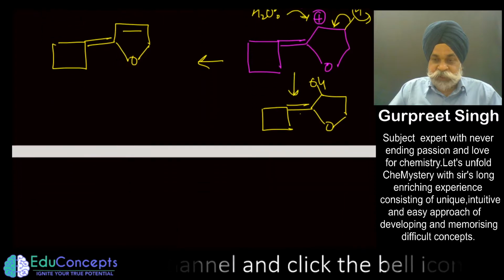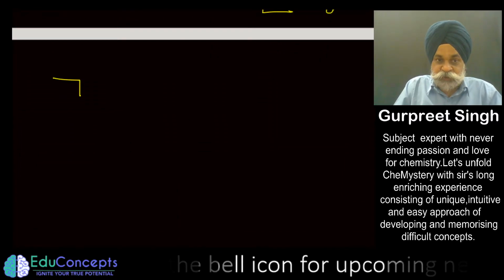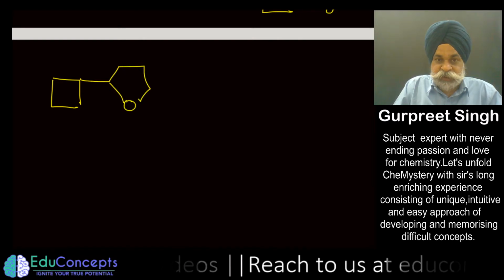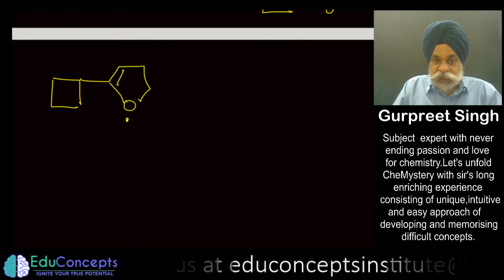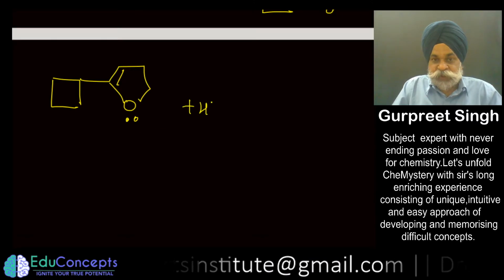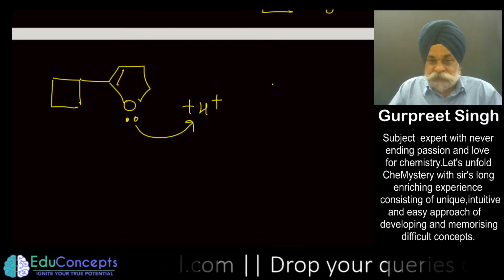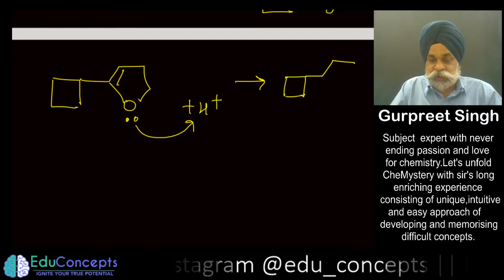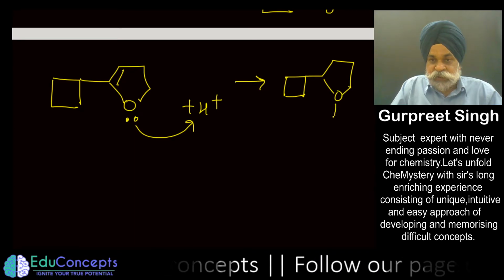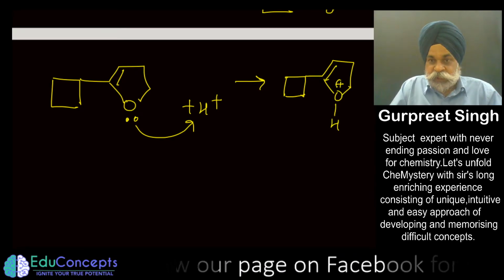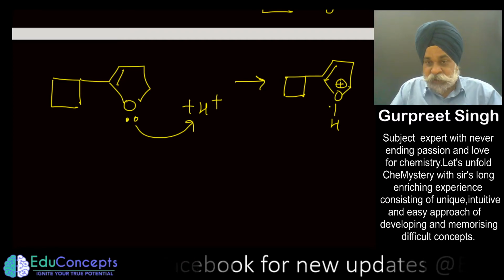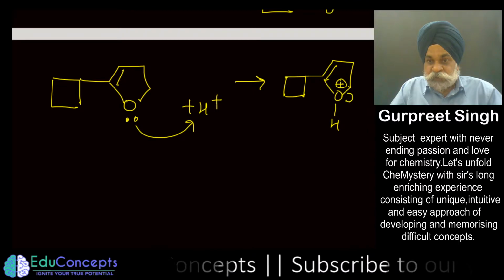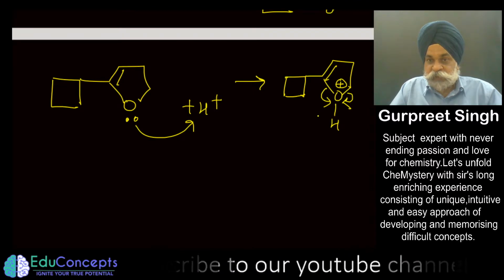Now let me go for the next one. Another line of thought could be that this is the lone pair where H positive can attack. If this would happen, what shall we now be getting? Something like this, and here you would get a positive charge. Thereafter, what else shall you be getting? Either it has to open from this side or from this side.